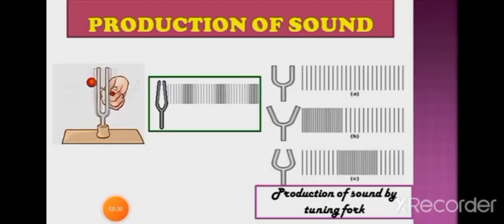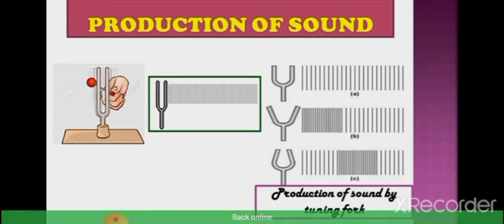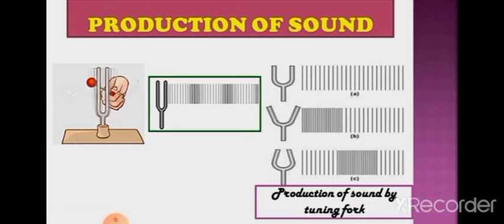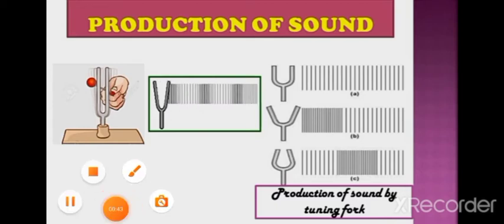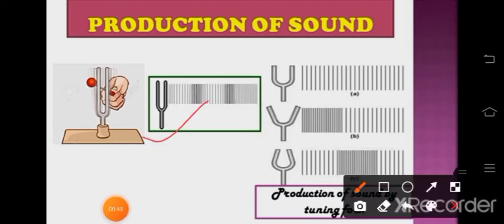If you hit the tuning fork, then vibrations come out in this way. We can hit the tuning fork and the vibrations come out. You can observe the position.